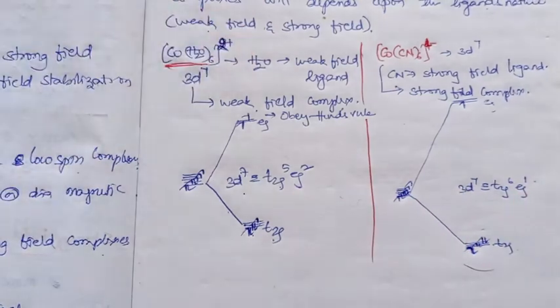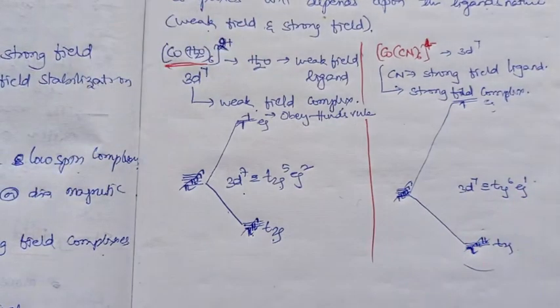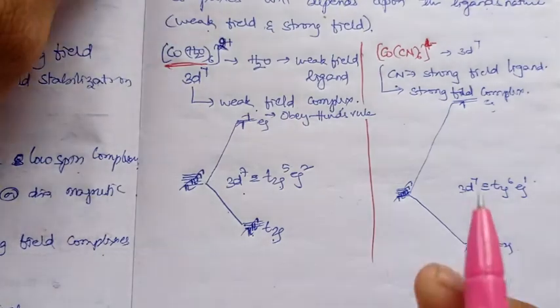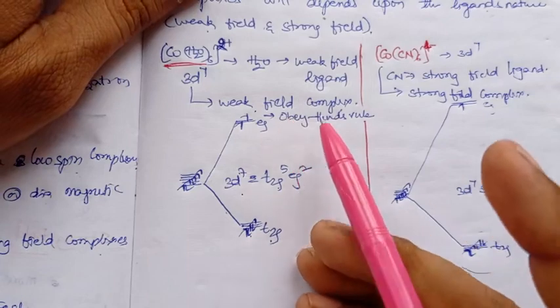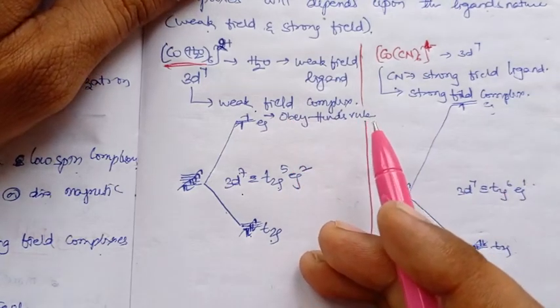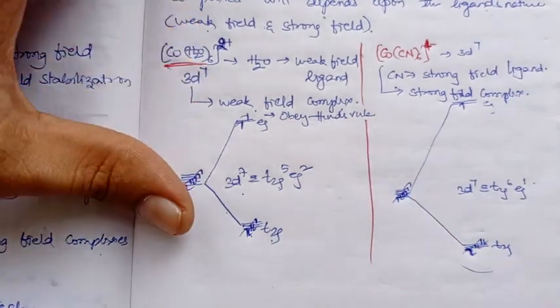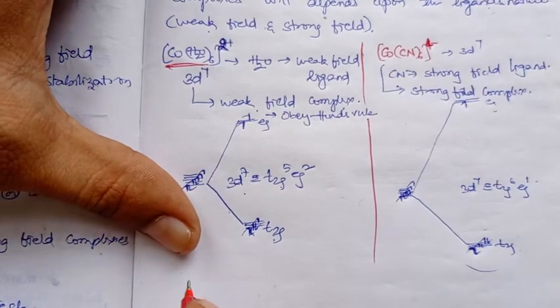Like that the distribution of electrons will change depending upon the ligand strength, the ligand capacity of d orbital splitting. This is the one note point I have to share.